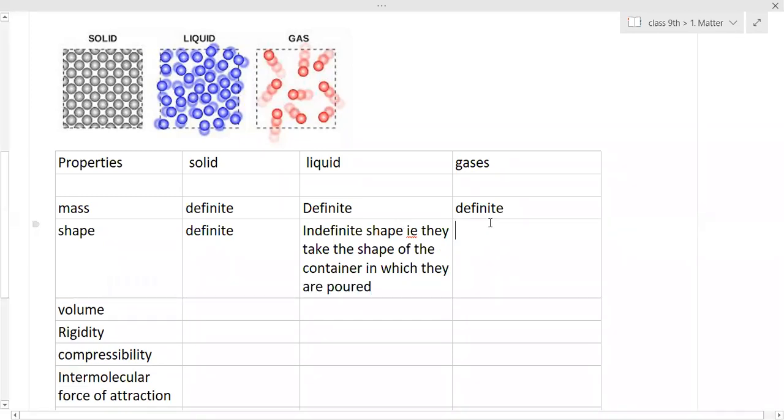Okay. Then what about the gases? Gases have indefinite shape. Oxygen, for example, does not keep one shape. They will take the shape of the container in which they are poured.